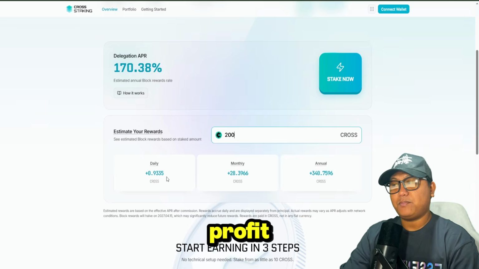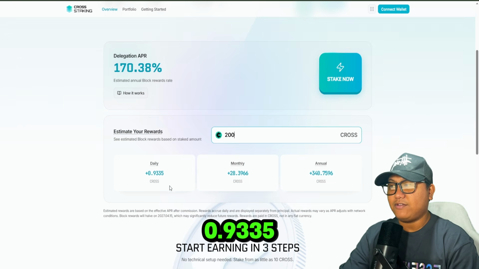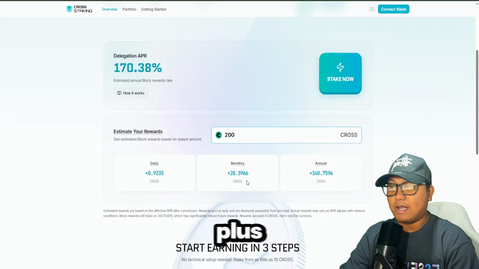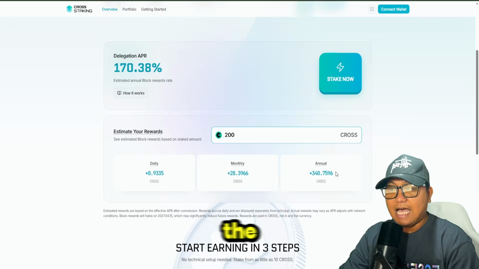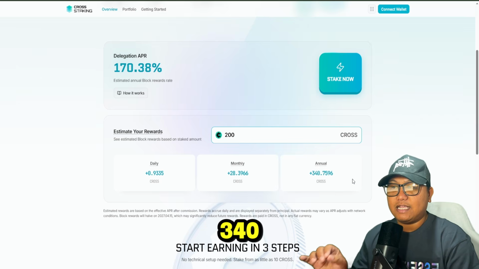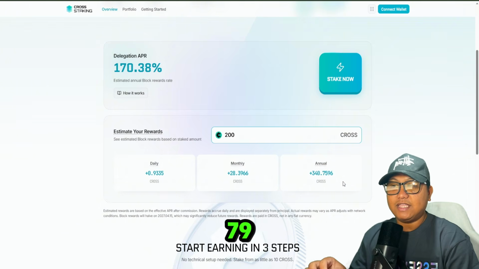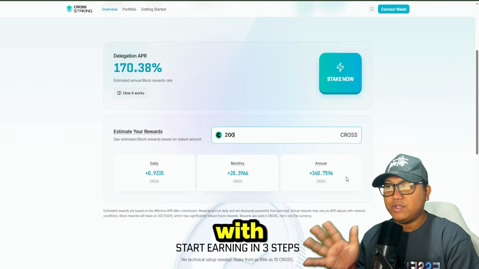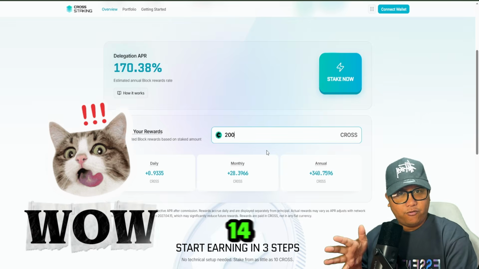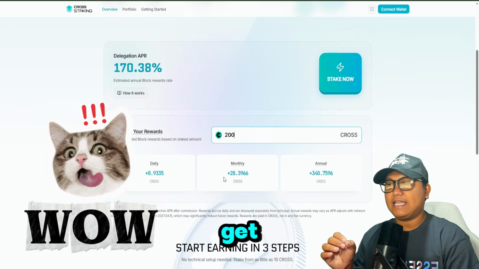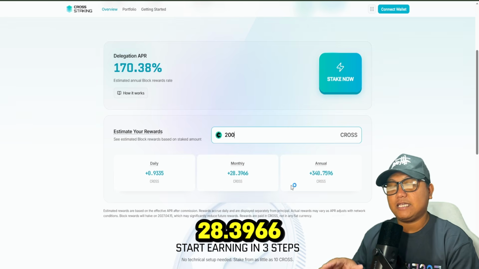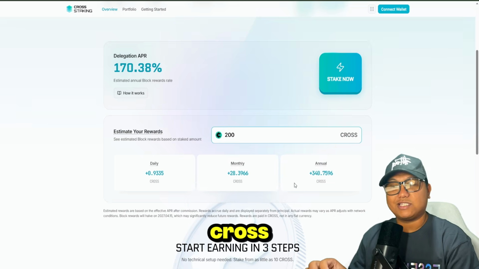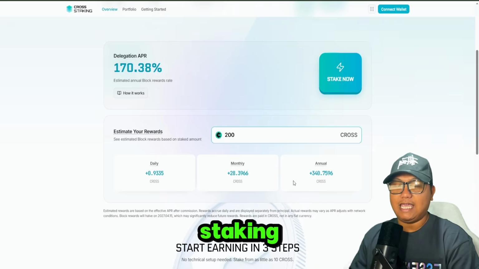So the daily profit is 0.9335 cross, and then the monthly is plus 28.43966 cross. And then the annual is plus 340.796 cross. With just 200 and within 14 days guys, I can get a monthly of plus 28.3966 cross guys. So that's the staking.